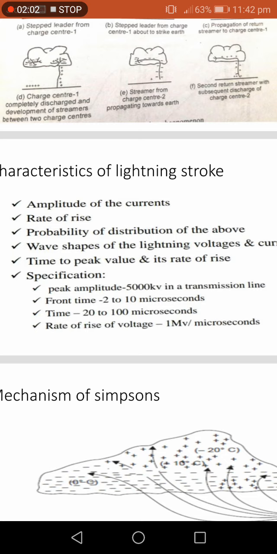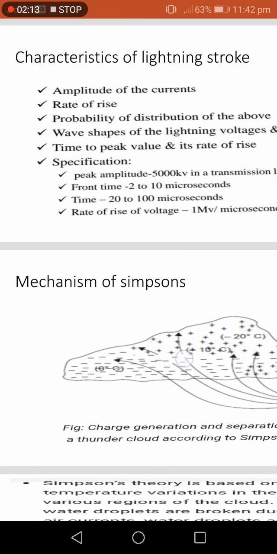Specification: peak amplitude should be 5000 kilovolt on the transmission line. Front time should be 2 to 10 microsecond. Tail time should be 20 to 100 microsecond.